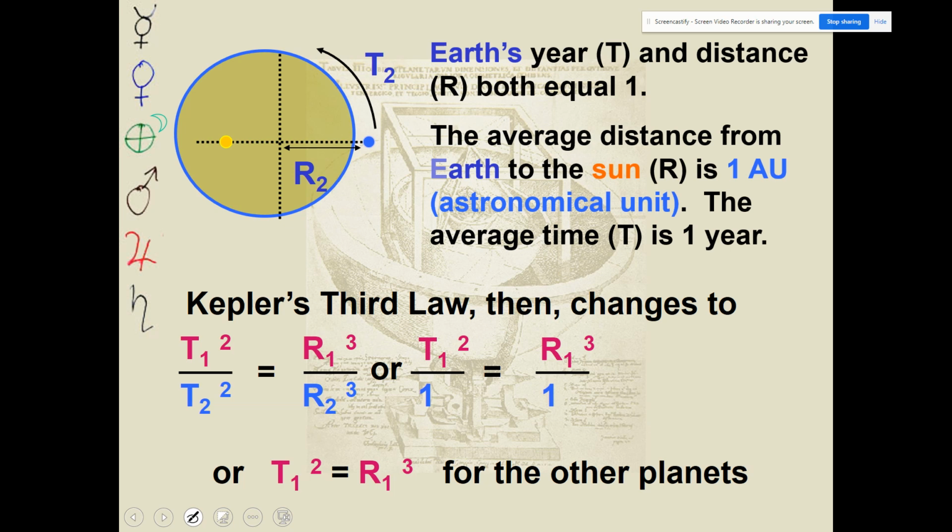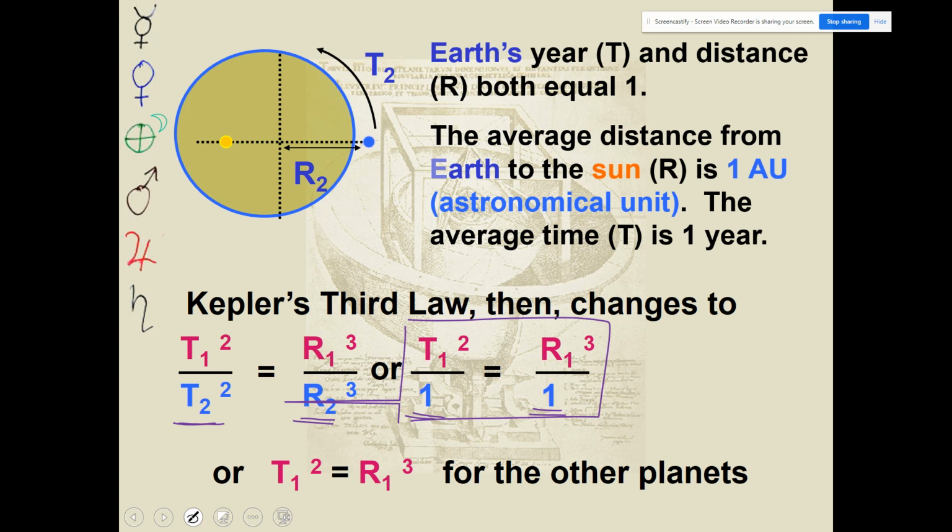So if we change the blue t as Earth's time to 1 for 1 year, 1 multiplied by 1 is just 1. If we then also change r down here to Earth's distance of 1 astronomical unit, and 1 raised to the third power is just 1, we get a formula that looks like this for all of the other planets in our solar system. The t and the r for all the other planets can be solved using this simple formula.